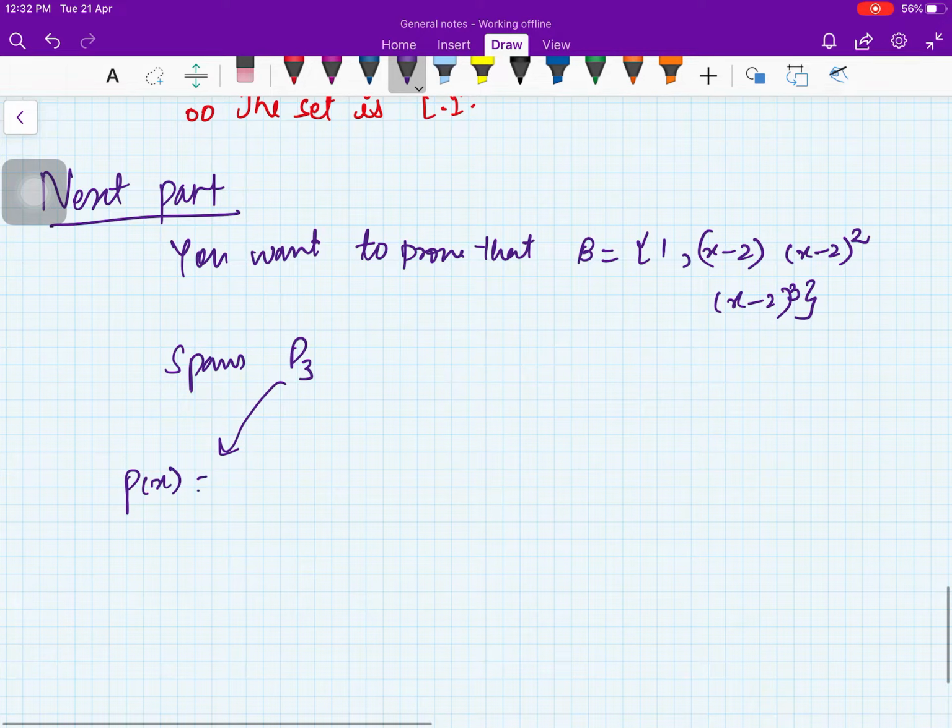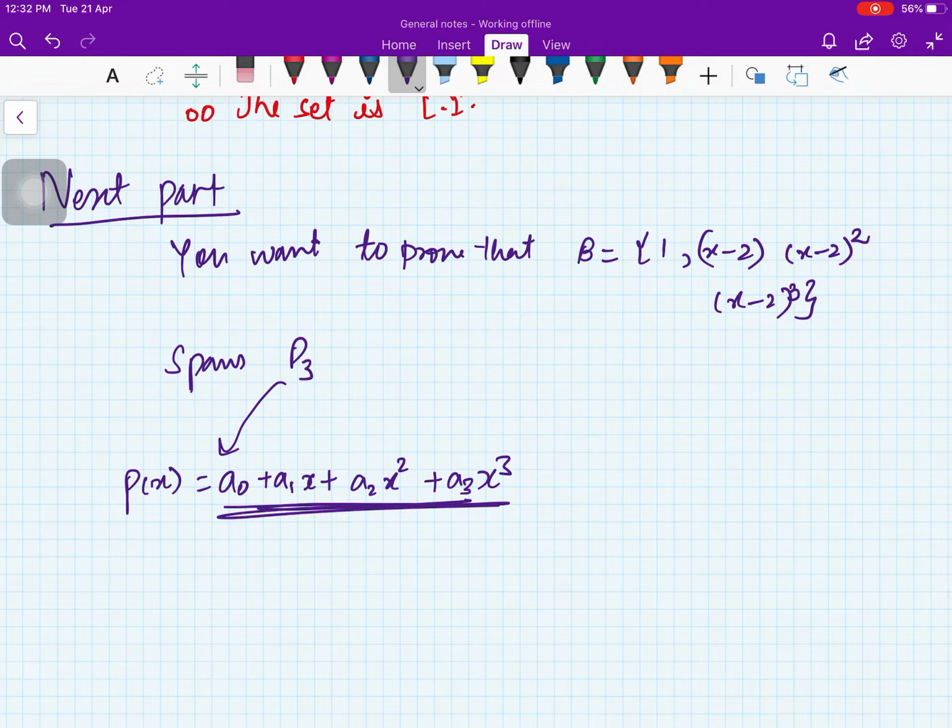So any element in P3 looks like a0 plus a1 x plus a2 x square plus a3 x cube. Now you want to know whether this can be written as a linear combination of these elements or not, right? So let us assume that